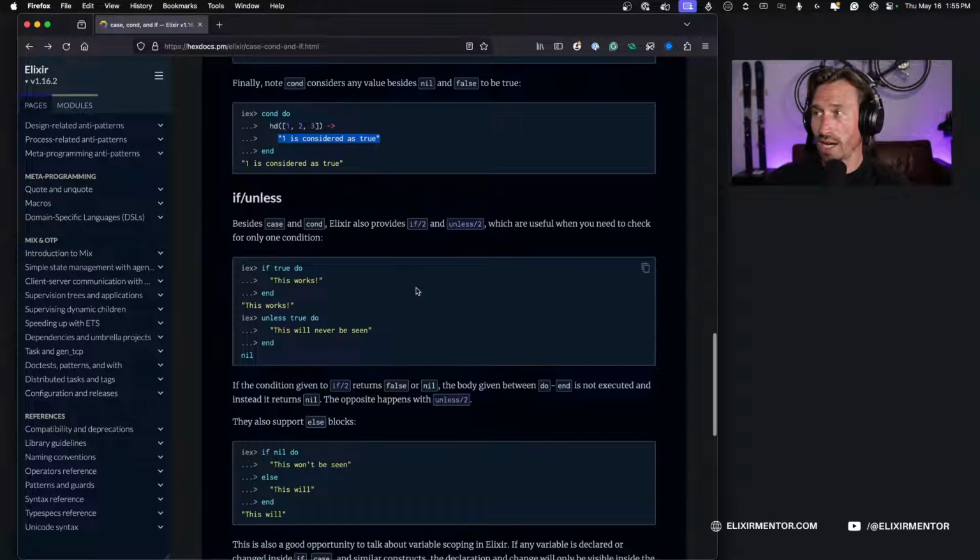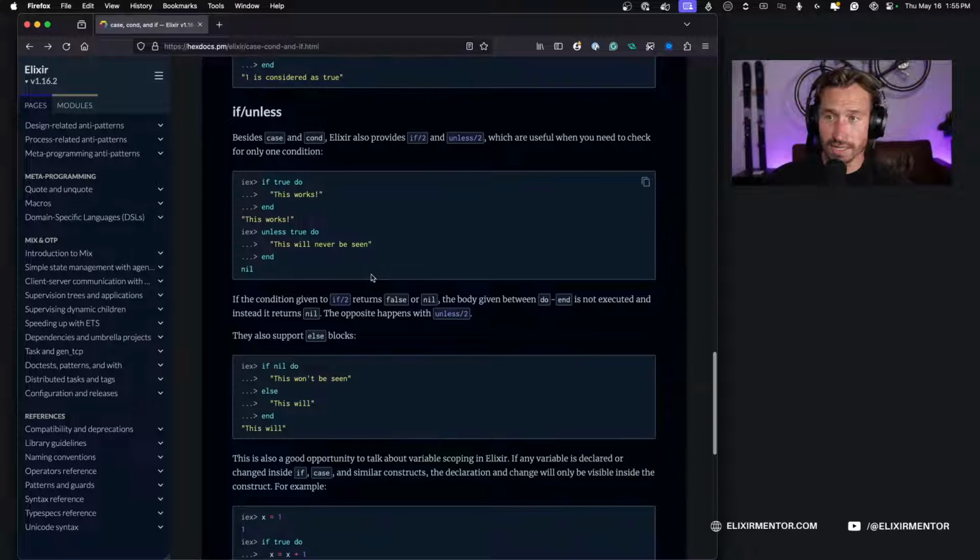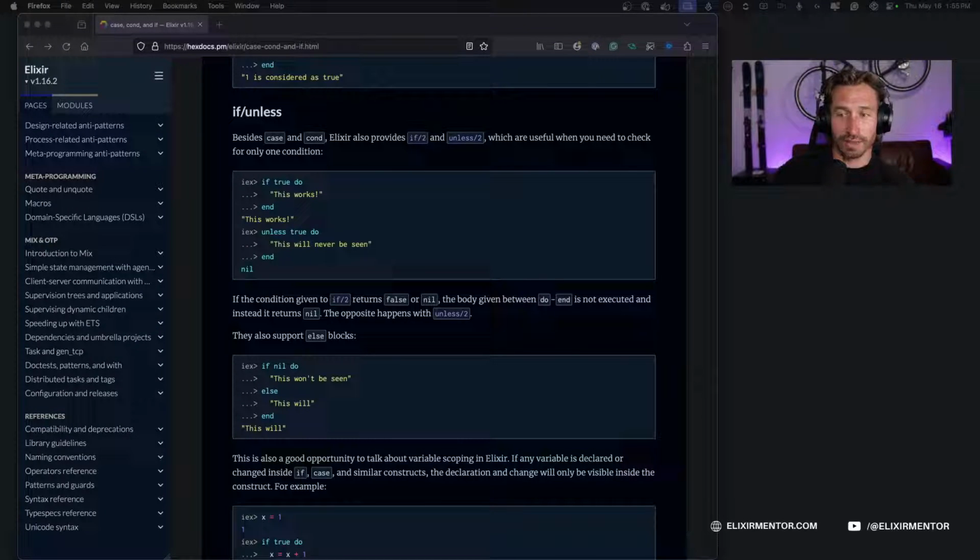Okay, now we're moving on into the if unless. So besides case and conditional, Elixir also provides the if function arity of 2 and the unless function arity of 2, which are useful when you need to check for only one condition. So yeah, it's not as common to do if else and then else if blocks. If you're doing multiple checks, obviously you can do an if else statement, but if you're doing more than 2 conditions, you're not going to stack.